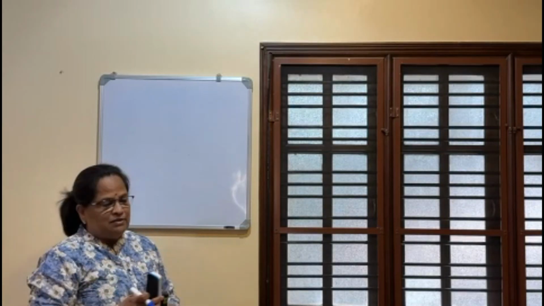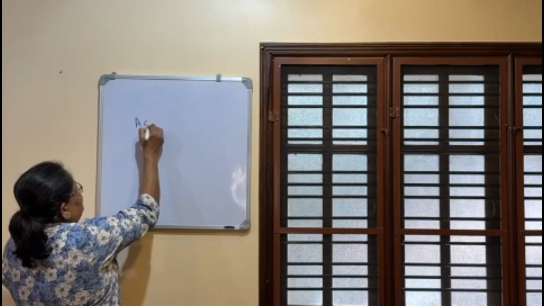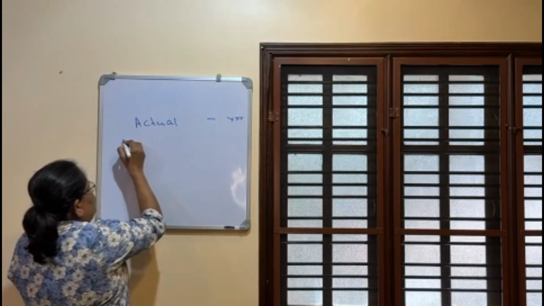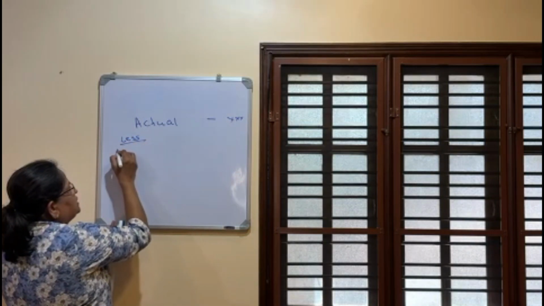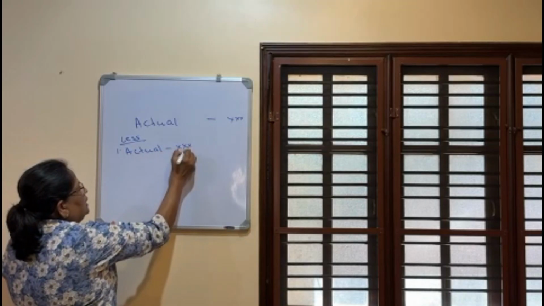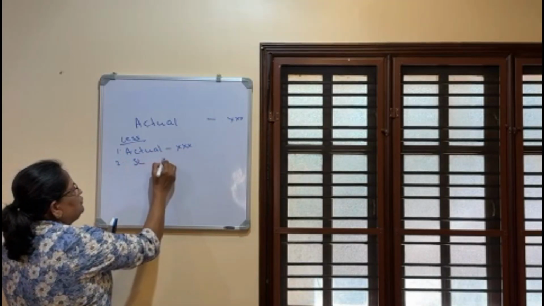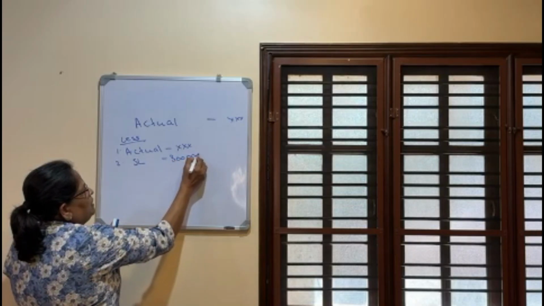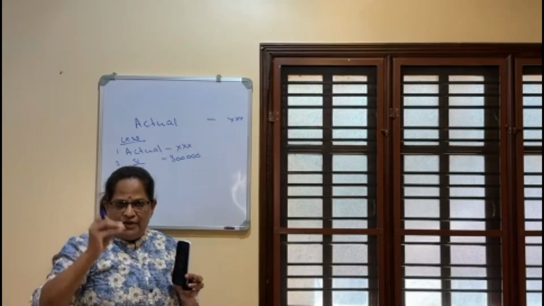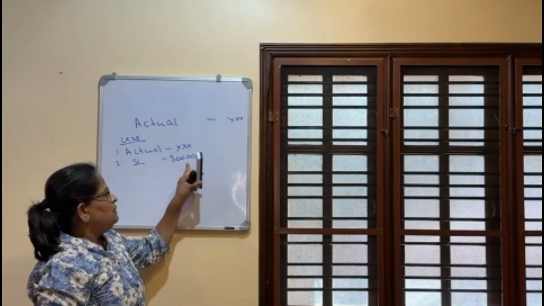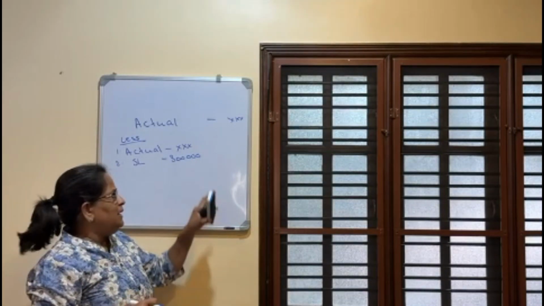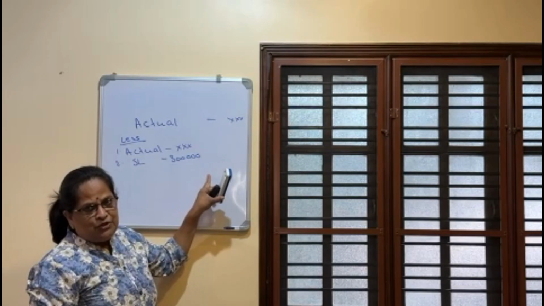Now what are the 4 items? Actual amount received. Now the least of the following items. One is the actual amount itself. Second is the statutory limit of 3 lakhs. You have to remember, while in service also it's possible to encash. So if you are encashing for the first time, this will be the limit. If you are encashing a second time, whatever exemption you claimed, minus 3 lakhs will be the statutory limit.